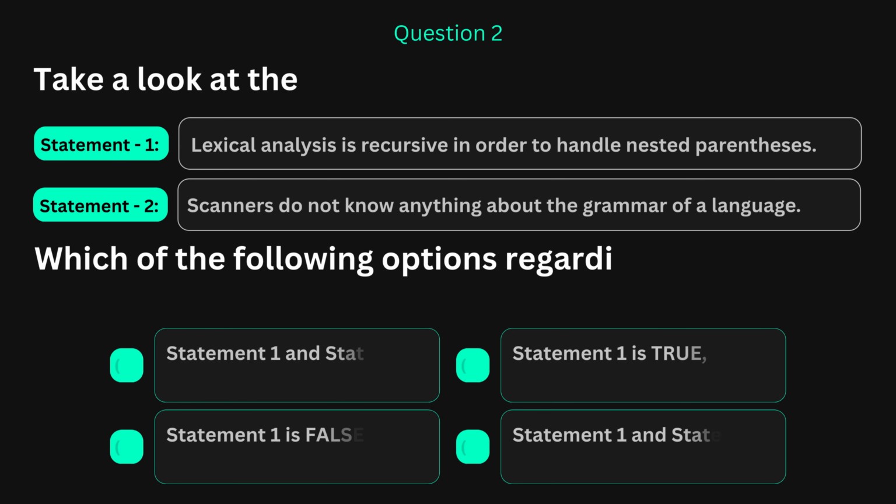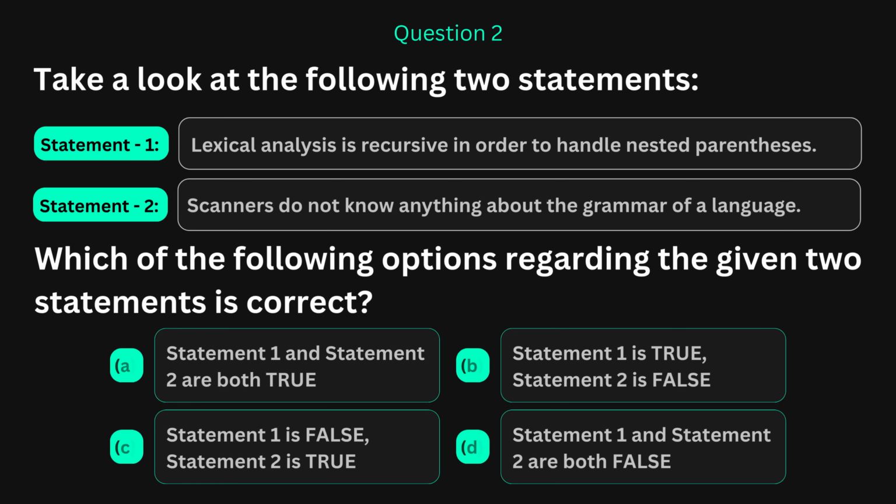Question 2. Statement 1 claims, lexical analysis is recursive, specifically to handle nested parentheses. Statement 2 says, scanners do not know anything about the grammar of a language. Think about what a lexical analyzer actually does at its core. Does it use recursion? Does it even have a stack? And what exactly does a scanner see when it encounters your source code?